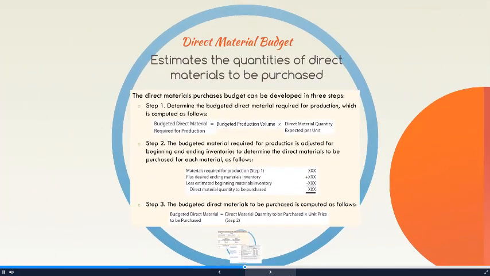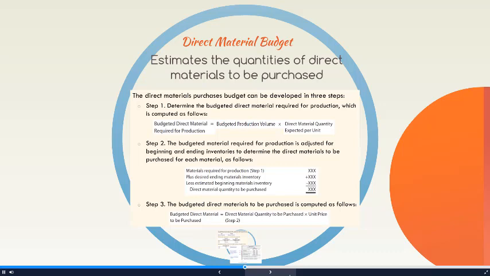Now that we've completed the production budget and know how many units we have to produce, we can see how much material we need to buy in order to produce those units. The direct materials budget estimates the quantity of direct materials that need to be purchased in order to meet those demands. The direct materials budget is performed in 3 different steps.